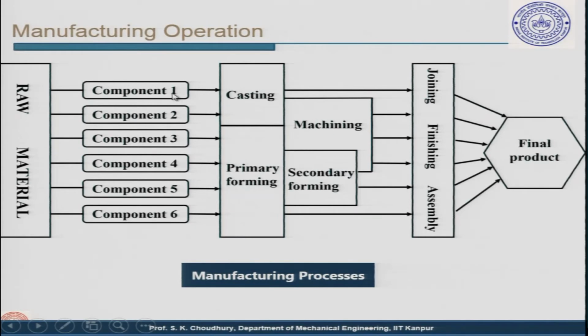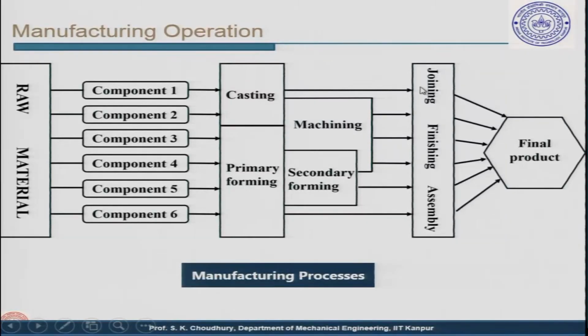For example, let us take component 1. You know that there are precise casting methods, like the lost wax method, I mean investment casting, or high pressure casting. After such casting, the part quality will be final and the dimensions will be adhered to. So, particularly for those castings where we have very high precision in the process, we do not need any other process. It will go directly for joining or assembly.